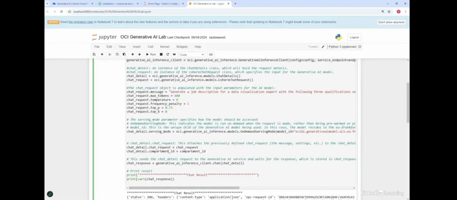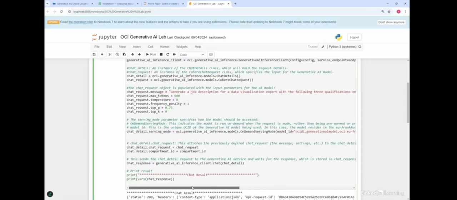And then the last couple of lines are around attaching the previously defined chat request to the chat detail object here. So you can see that here, and we also attach the compartment ID. And then finally, we send the chat details request to the generative AI service and wait for the response, which is stored in this chat response object, and will print the attributes of these objects.